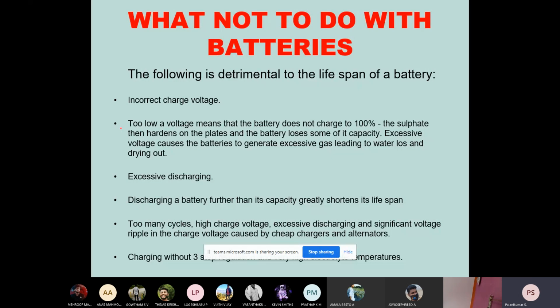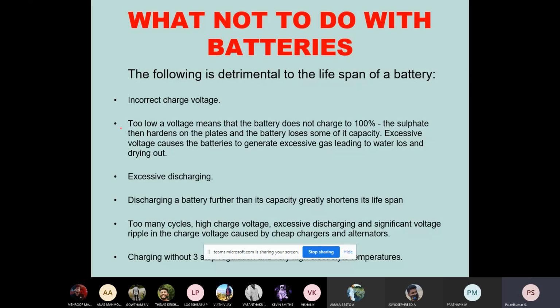And too many cycles. That means before it is completely discharged, when the state of charge voltage is 11.8 volts, if you have too many cycles with high charging voltages. For example, with a 12.6 volt battery, 13.2 is for floating and 15 volts for bulk.